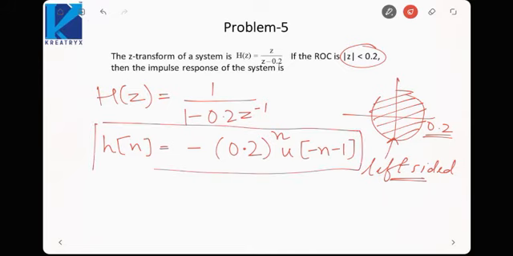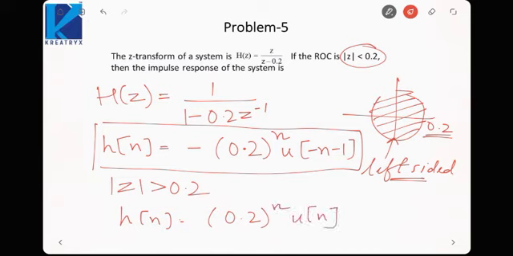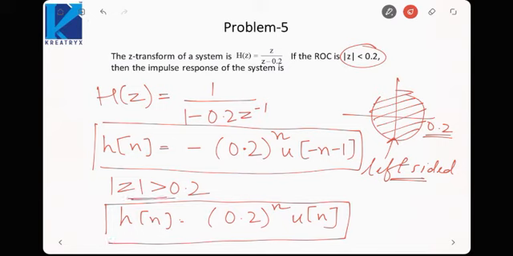If mod z was given to be greater than 0.2, then h[n] would be 0.2 raised to the power n u[n]. This would be h[n]. But here, due to the ROC being the interior of a circle, the signal would be left sided, and we have to take the term u[minus n minus 1].